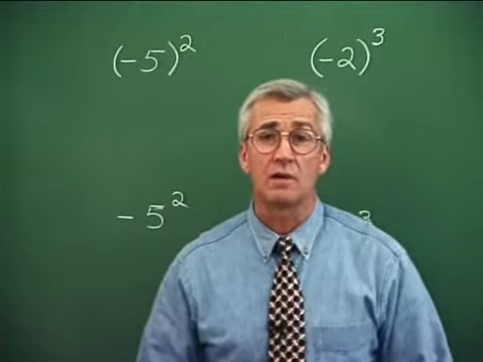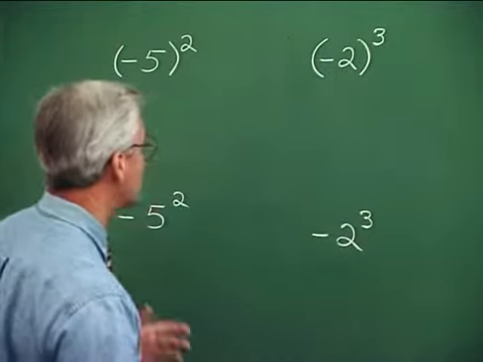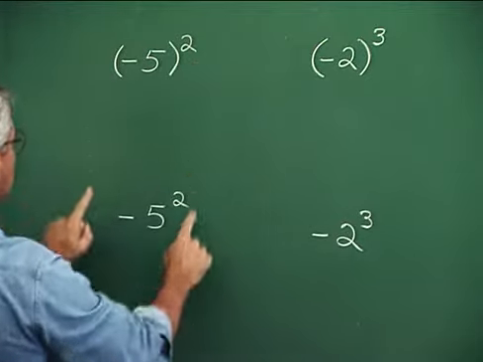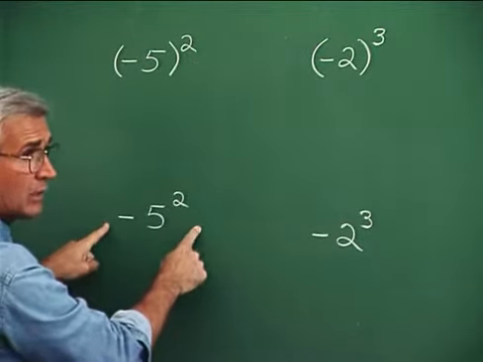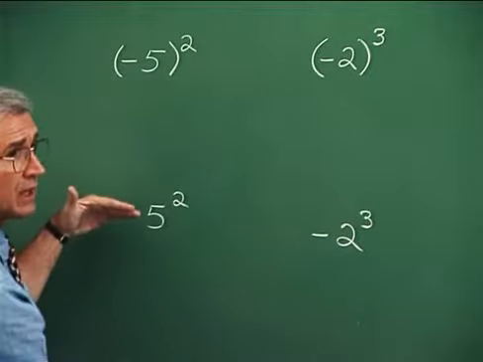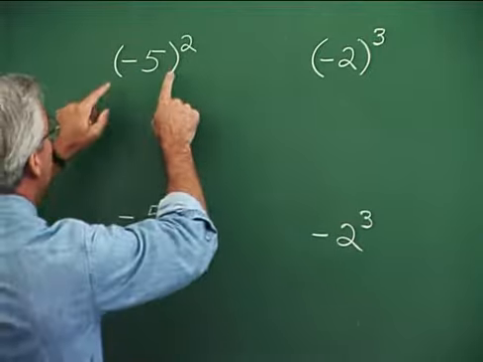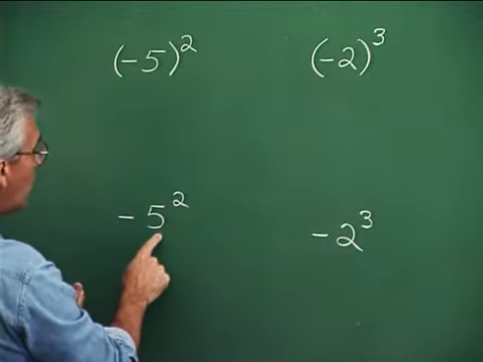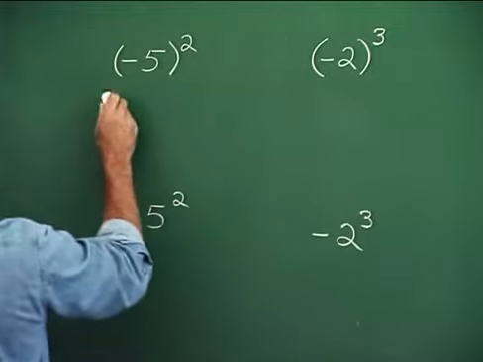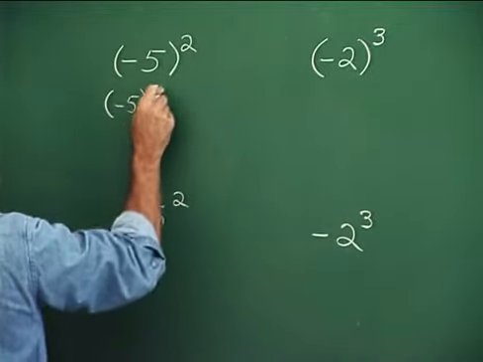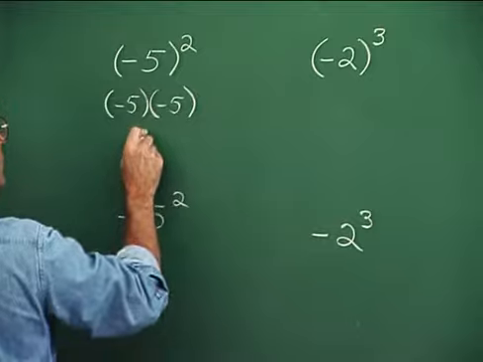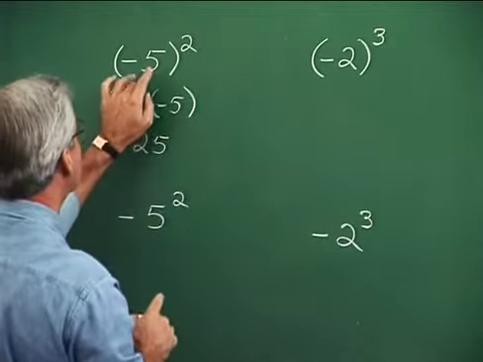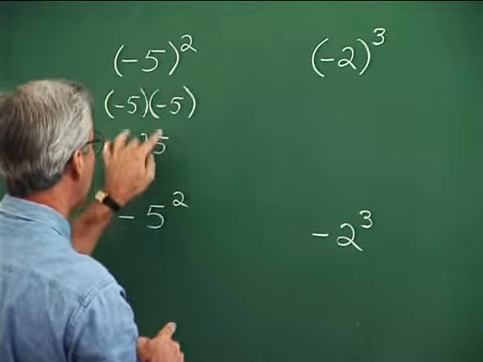One of the most commonly made errors involving exponents is this one. Look at negative 5 squared written like this with parentheses and negative 5 squared written like this without the parentheses. These mean two entirely different things. The base of this exponent is negative 5, and the base of this exponent is only the 5. So this means negative 5 times negative 5, or 25. We don't really have to write this step if we understand that this is negative 5 times negative 5. We could go directly to the answer.